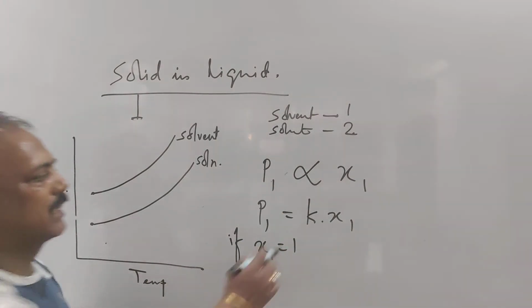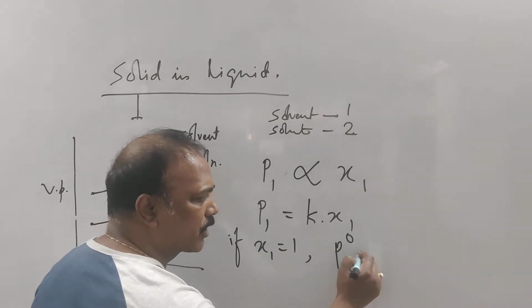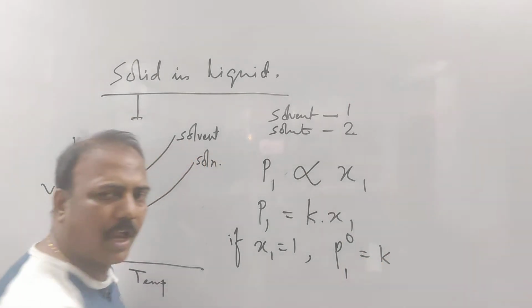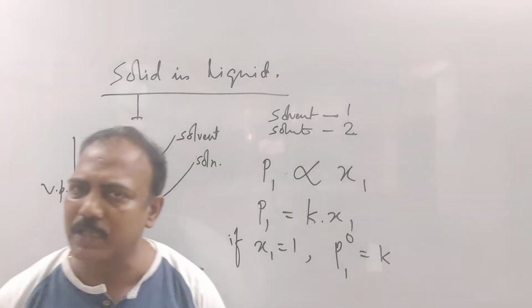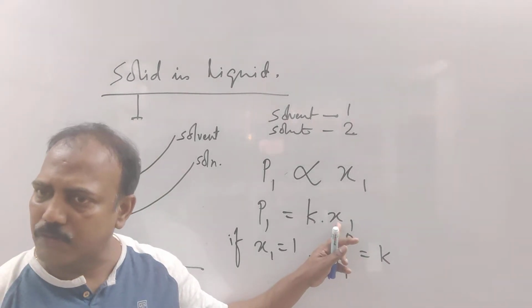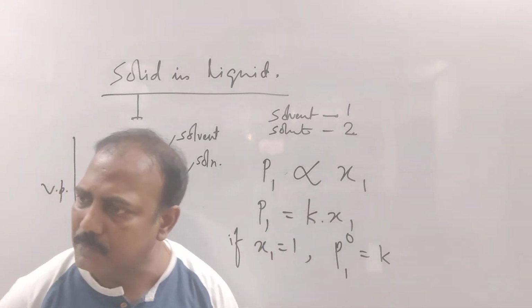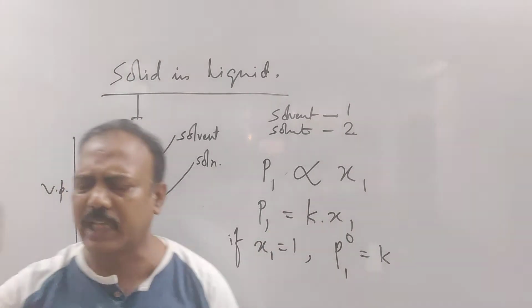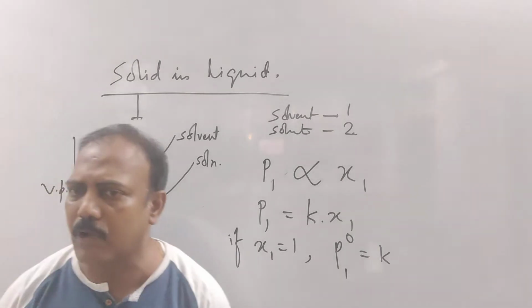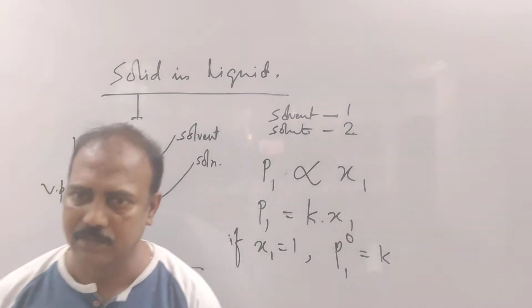So I can write, if X1 equal to 1, we can write P1 naught equal to K. What is P1 naught? X1 equal to 1, in place of X1 I wrote 1. K is there, and in place of P1 I wrote P1 naught. What is P1? You tell me once again, get it very clear. P1 is the vapor pressure of the solvent in solution.